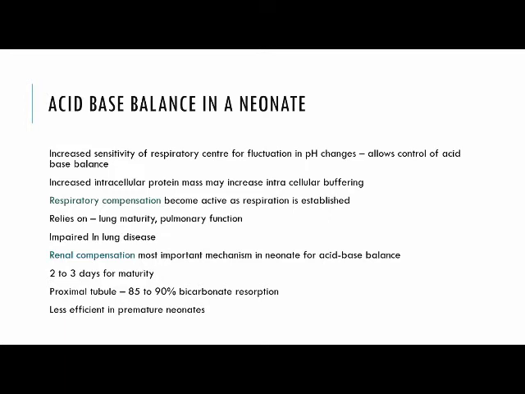Respiratory compensation becomes active as soon as respiration is established in the neonate. However, it relies on lung maturity and pulmonary function, so it is impaired in cases of lung disease and in premature children. Renal compensation is the most important mechanism in a neonate for acid-base balance. It takes 2 to 3 days for maturity to develop in the proximal tubule.